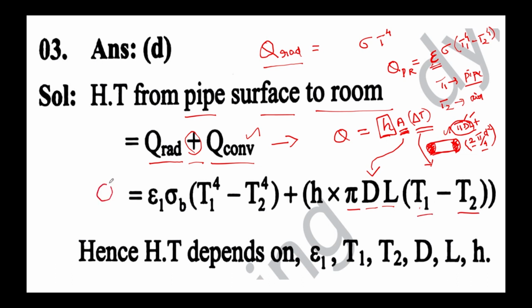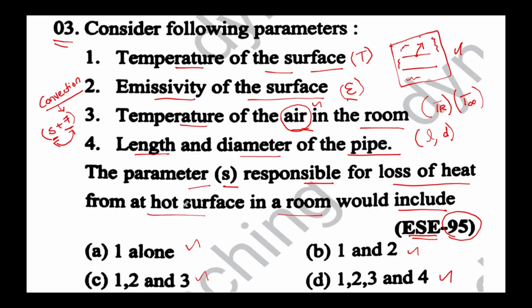So I can say that this is the total heat interaction between the pipe surface and the room, and it depends upon the emissivity, the two temperatures, the diameter, the length, the heat transfer coefficient and the Stefan Boltzmann constant. So if you get back to the options, option D is the best answer, because yes, temperature of the surface, emissivity of the surface, temperature of the air in the room, length and diameter of the pipe, everything will be put together to find out the total heat interaction between the pipe surface and the room air. So option D is the correct answer.